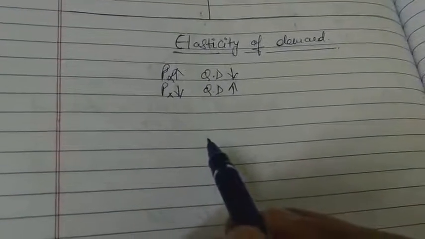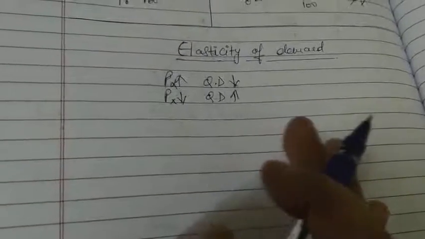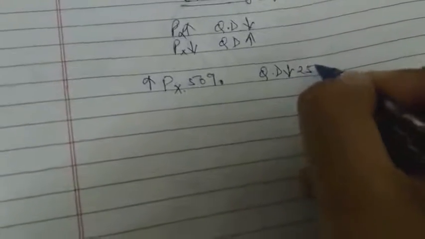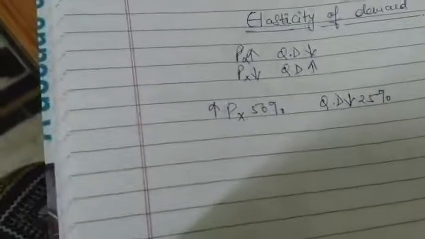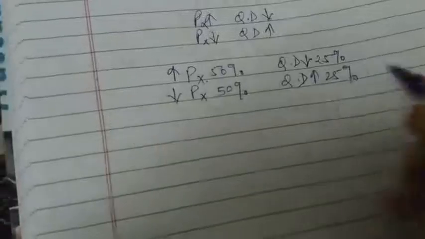So if to the direction of change we add the magnitude or degree of change, then it becomes elasticity of demand. For example, if the price of a commodity is increased by 50% and quantity demanded is decreased by 25%, or if the price falls by 50% and quantity demanded is increased by 25%.